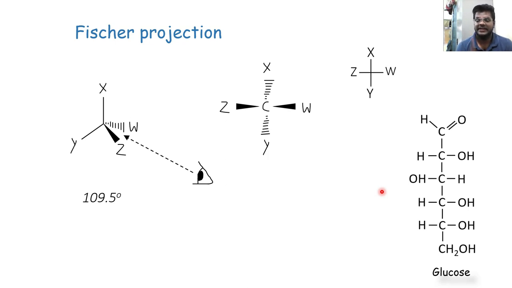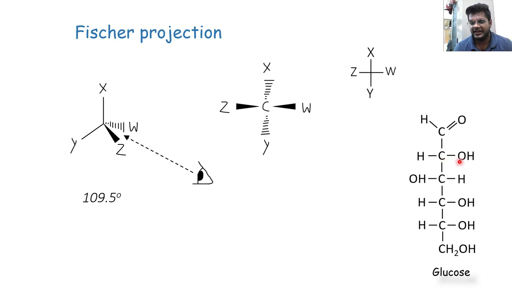Now that doesn't mean that the bond angle here becomes 90 degrees. No, it is still 109.5 degrees only. Please remember that here the carbons have tetrahedral geometry only, with a bond angle of 109.5 degrees. We have just drawn it in the Fischer projection in 2 dimensions for learning the connections of the atoms, the arrangement of their branches, and how they are arranged with each other, just for simplification, for learning purposes. Otherwise it's a 3D structure only in reality, right?